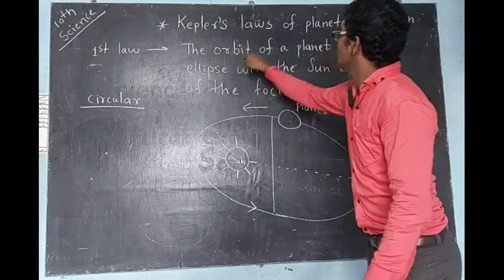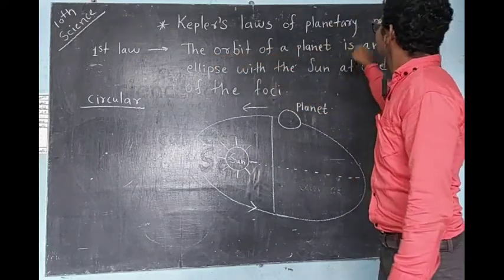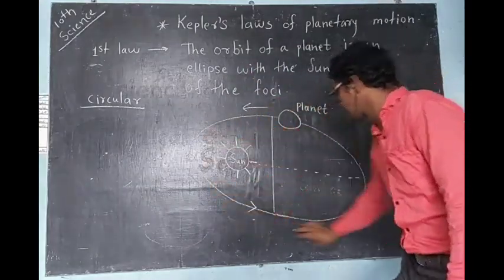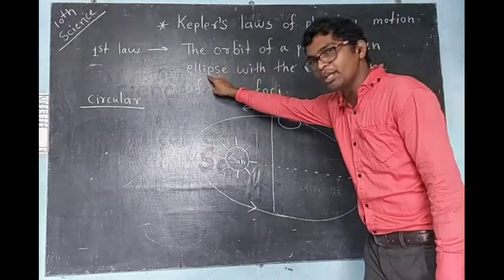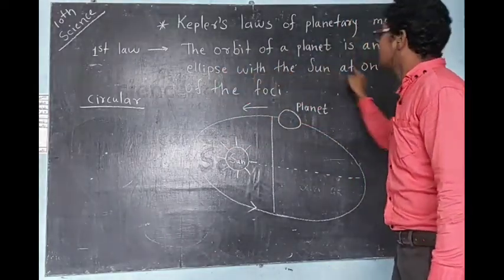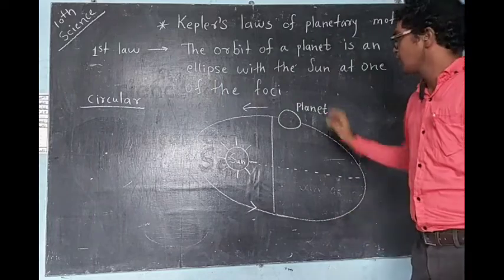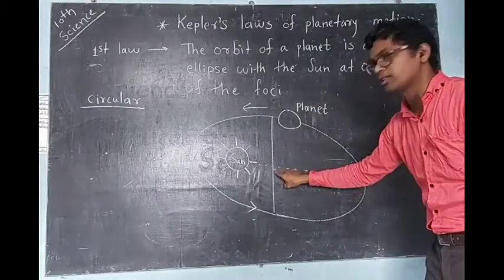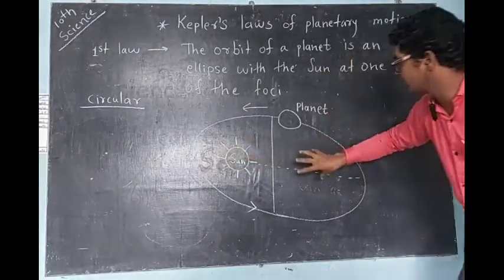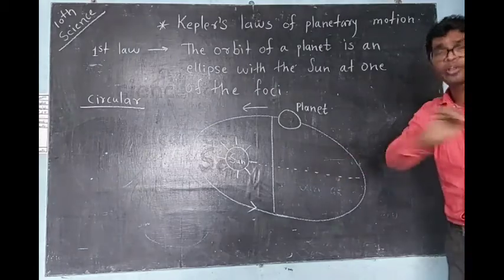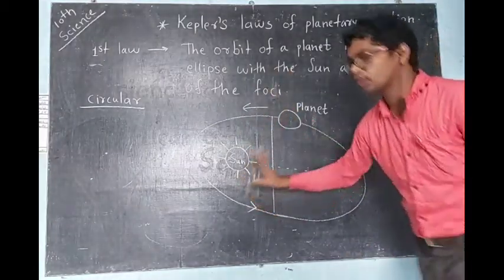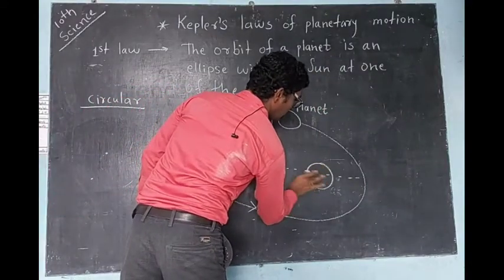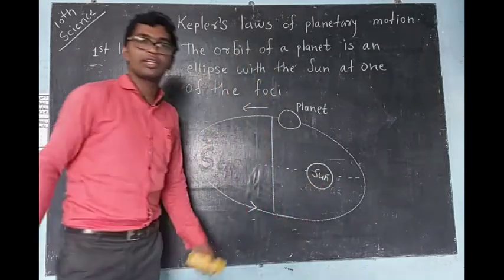See, the orbit of a planet is an ellipse. This means the planet rotates around the sun in an elliptical orbit with the sun at one of the foci. So this planet will revolve around the sun, but the sun will not be at the main center. The sun will be on this side, or otherwise on this side. Don't get confused. I have drawn only one sun here, but the sun will be here also. Now you will ask how it is possible.